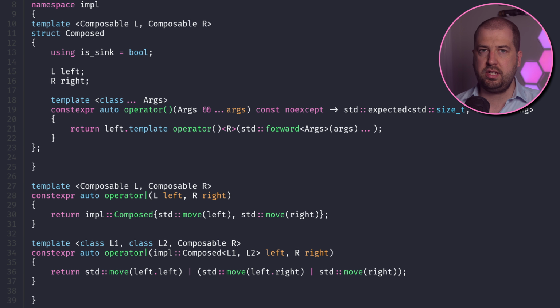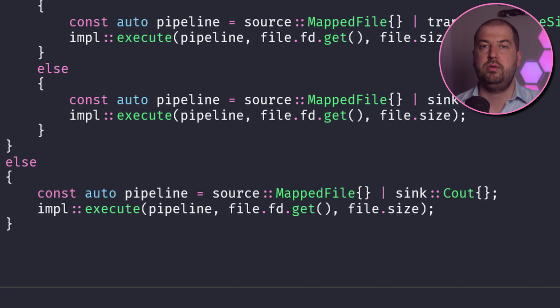But passing in template args to template args is a pain. What we want is a better composition model. So using a small amount of clever templating, we can overload the bitwise OR operator. This then allows us to compose components together with the pipe operator, and this is exactly how C++ ranges works. When this compiles, it will automatically resolve the types and allow each stage to know what it's passing data to. Right, cool, whatever. But how do we implement cat?